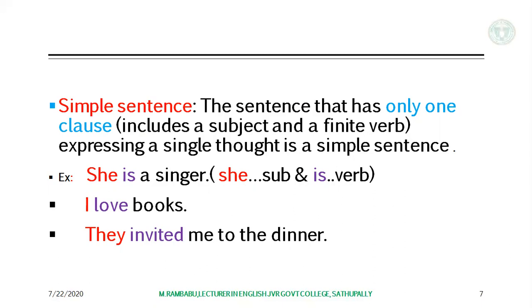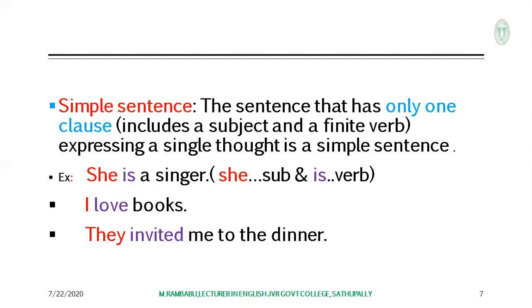All these sentences contain a subject and a predicate, and they express their own meanings, each in a single thought individually. So, all these sentences are main clauses, and they are known as simple sentences.